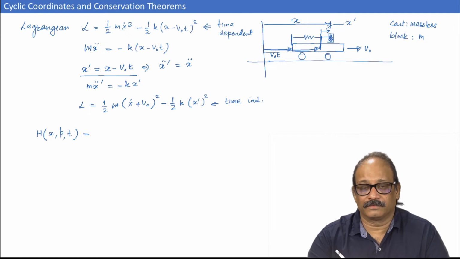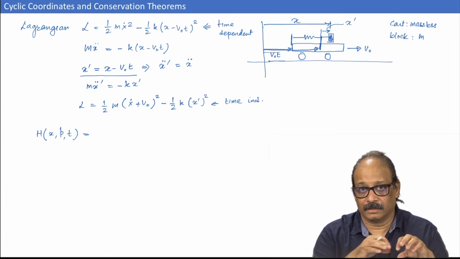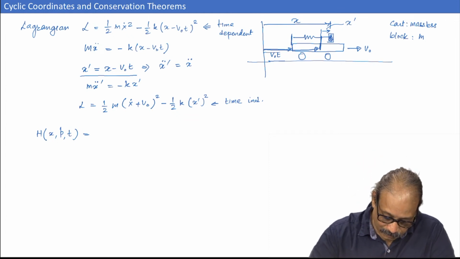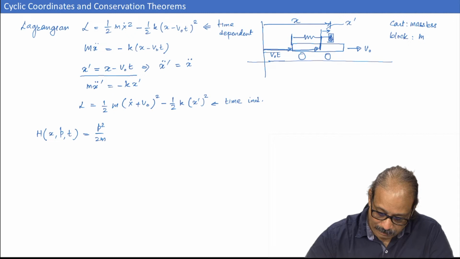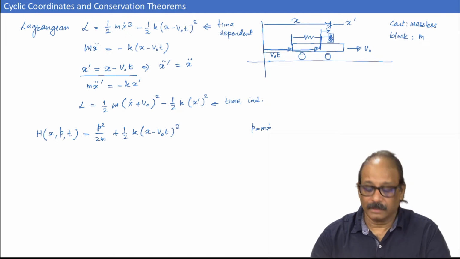We can use one of the techniques that we have used earlier for the quadratic Lagrangian. If you want, I will also write p, where p is nothing but m x dot. So it is p squared by 2m plus half k times x minus v naught t, whole squared.